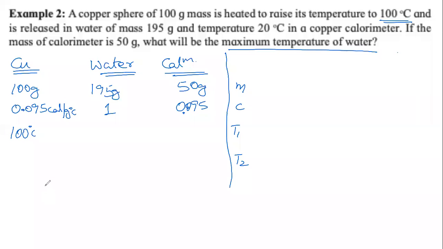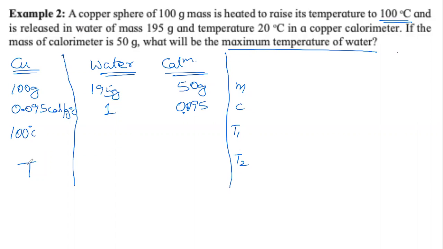We don't know the final temperature, so say it is T. Using the data in the first column, mass, specific heat, and the change in temperature, we can find the heat lost by copper.